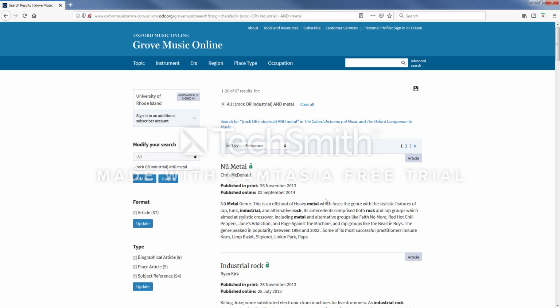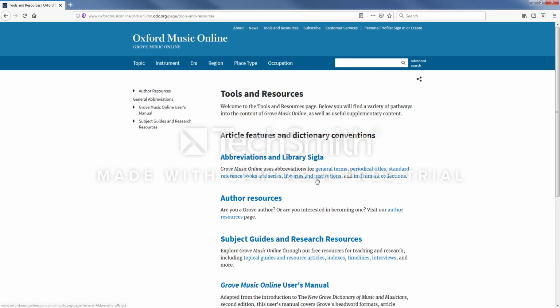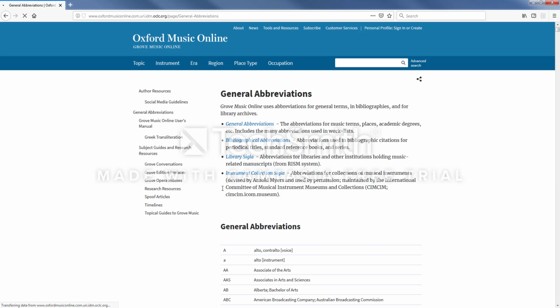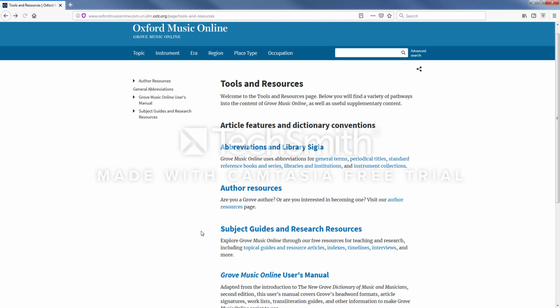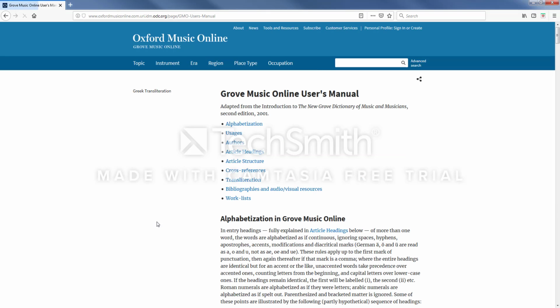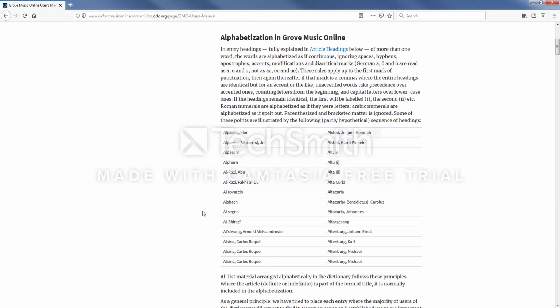So, there are two final points that I'd also like to note about Grove before I end here. The first is this tools and resources link up at the top of the page. Now, since music research can involve a lot of complicated terms and names drawn from languages other than English, Grove provides reference tools to help users navigate the database's formatting choices. These include a list of all of the abbreviations they've used, which is very lengthy. And there's also this Grove Music Online User's Manual, which provides you with a list of the alphabetization choices they've made in romanizing all of the various